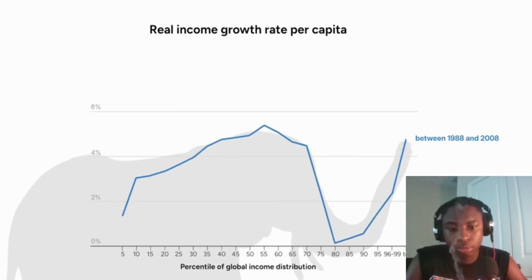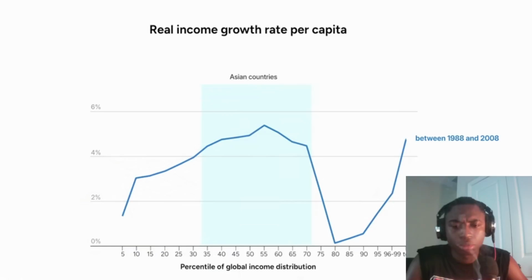On the x-axis, we have the income percentile of the global population. The chart shows us how much income has grown across the population in the 20 years up to 2008. The people around the 50th percentile of income, mostly people in Asia, saw big gains. But then for the Western middle class, the curve flatlines.